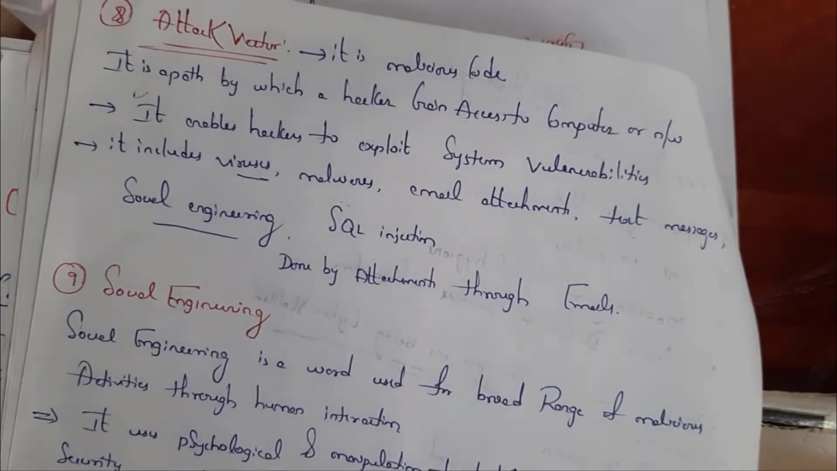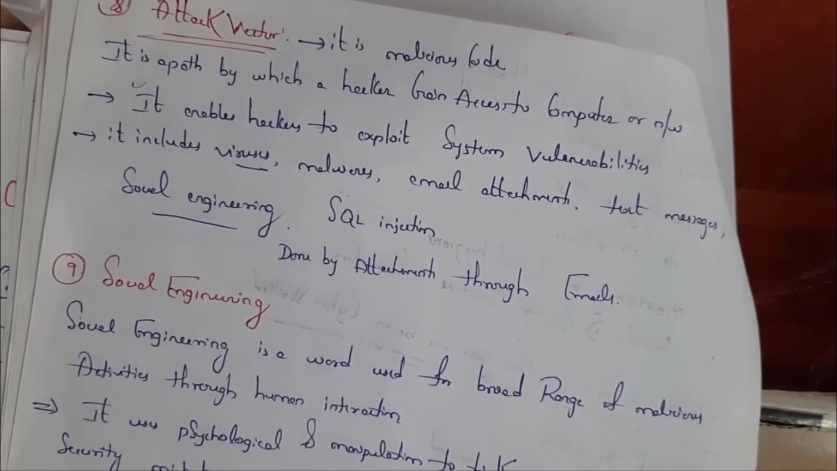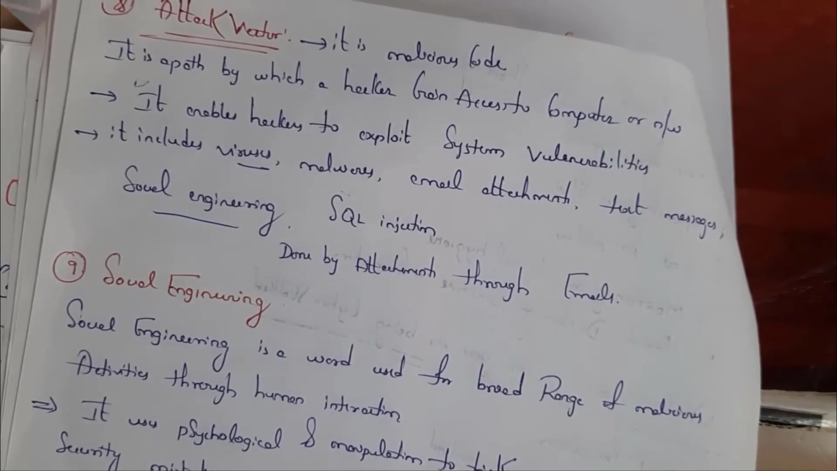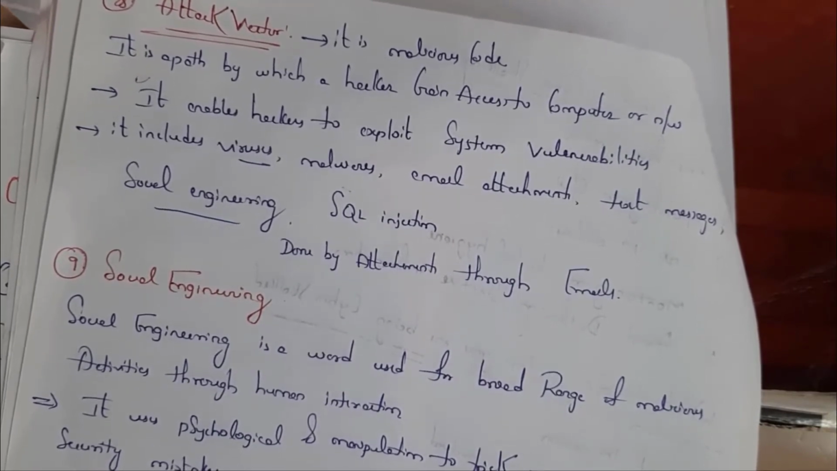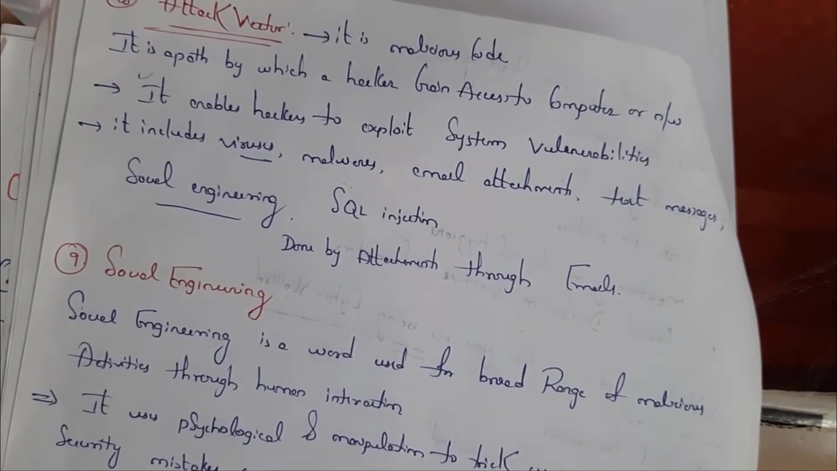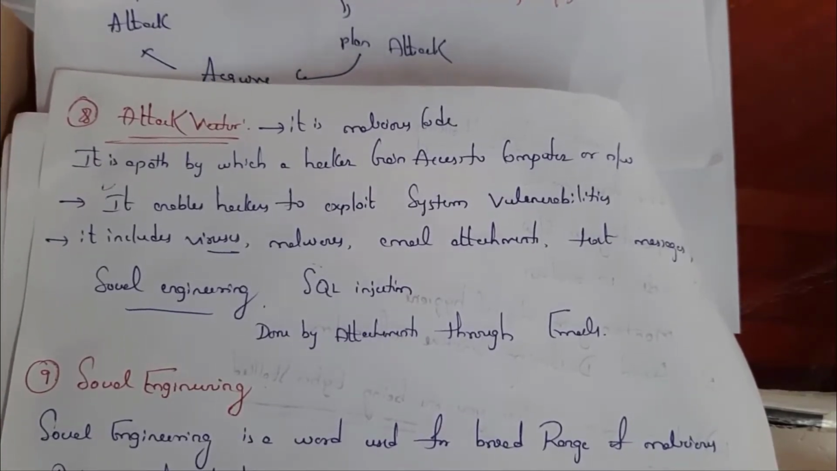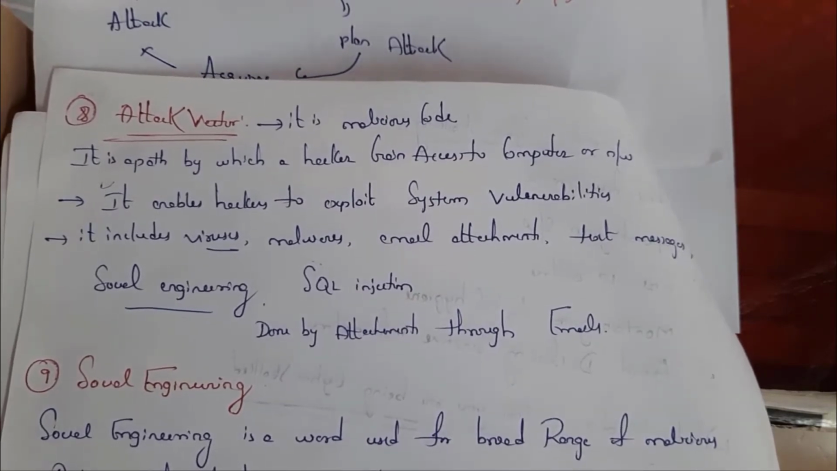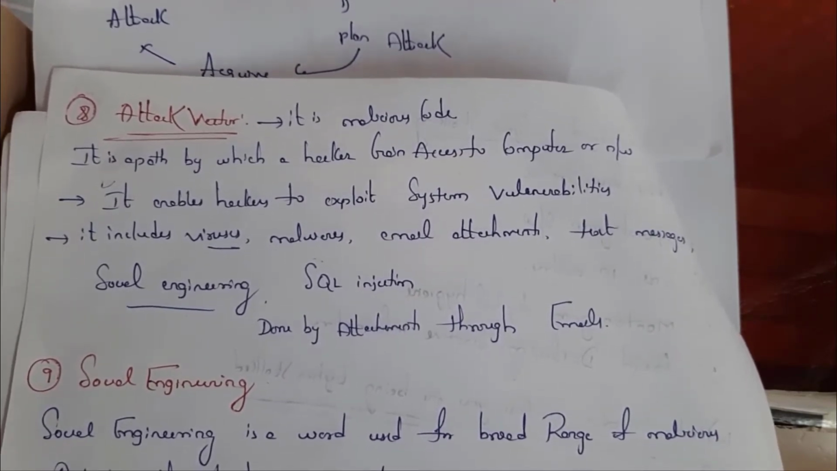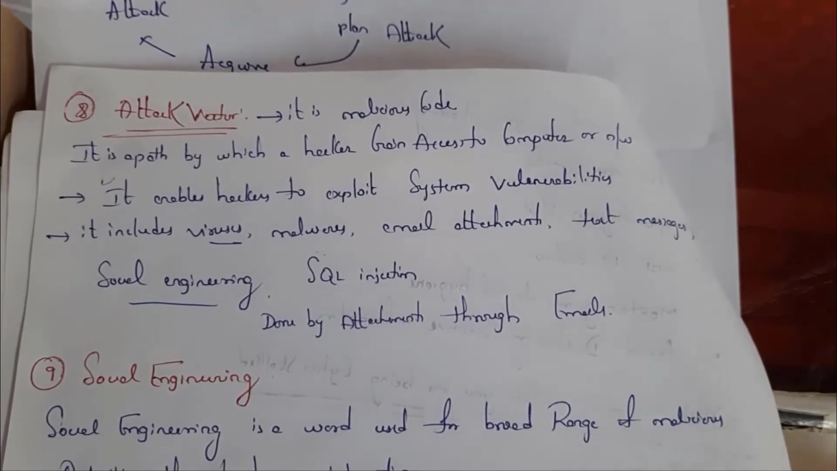This attack vector includes viruses, malware, email attachments, text messages, social engineering, and SQL injection. That means an attack vector can be either a virus or malware or any social engineering technique, and these attacks are performed by sending email messages or text messages.